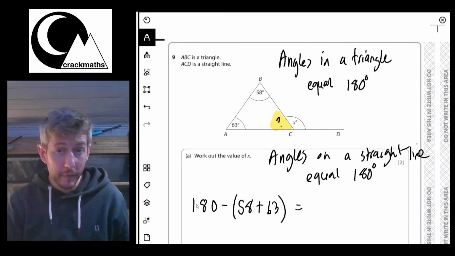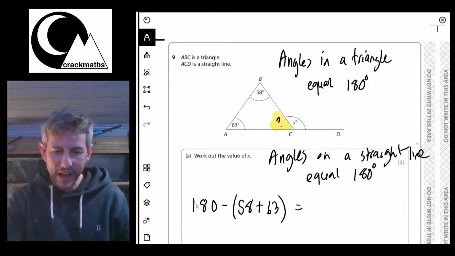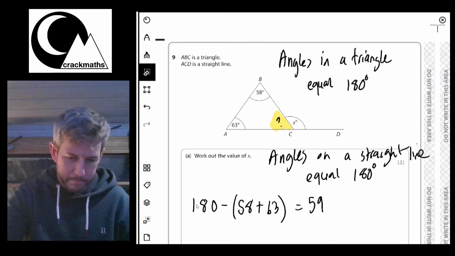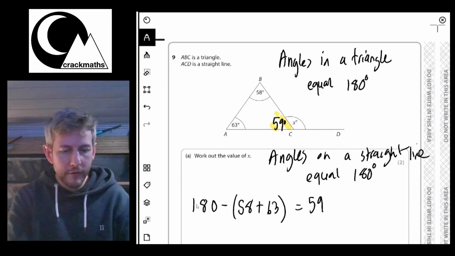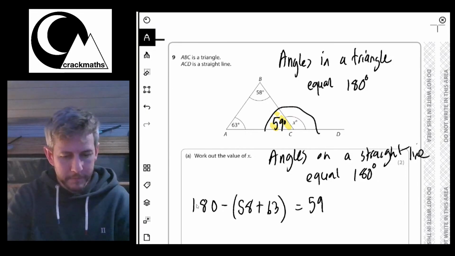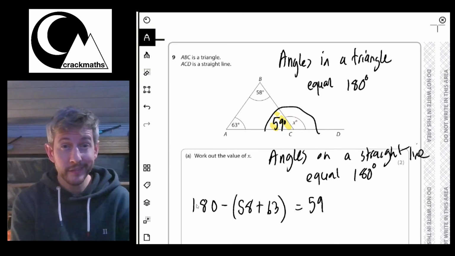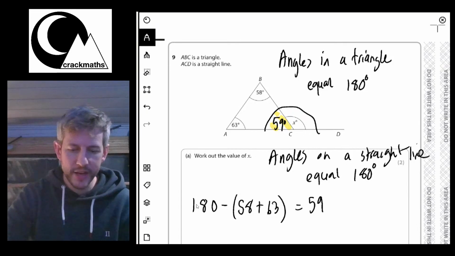Okay, I'm just going to do that on my calculator. 180, take away 58. Oh, I forgot to put in my brackets. Take away 58 plus 63. And that equals 59. Okay, so I know that this mystery angle here is 59 degrees. Now, if I know that the angles on a straight line equal 180 degrees, what that means is that this angle is going to be what couples with that to make 180.